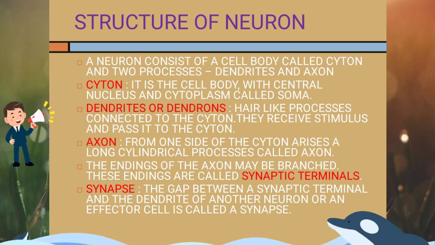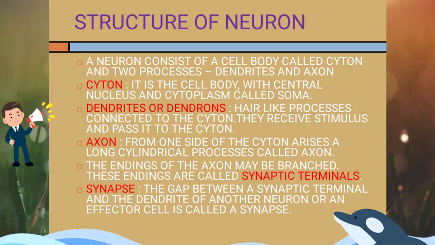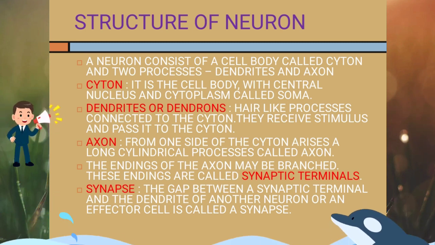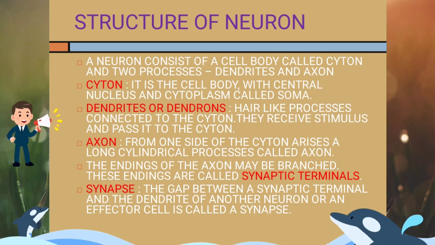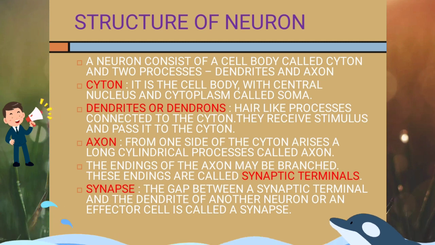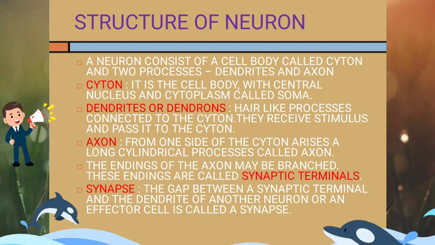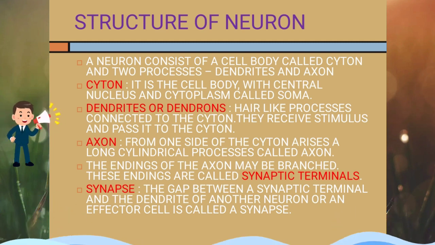Now coming to structure of neuron. A neuron consists of a cell body called cytone and two processes, dendrites and axon. Cytone is a cell body with central nucleus and cytoplasm called soma. Dendrites or dendrons are hair-like processes connected to the cytone. They receive stimulus and pass it to the cytone.